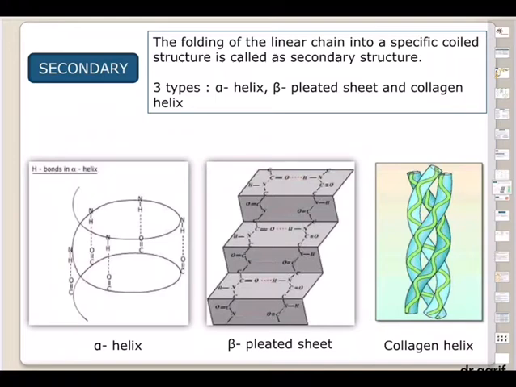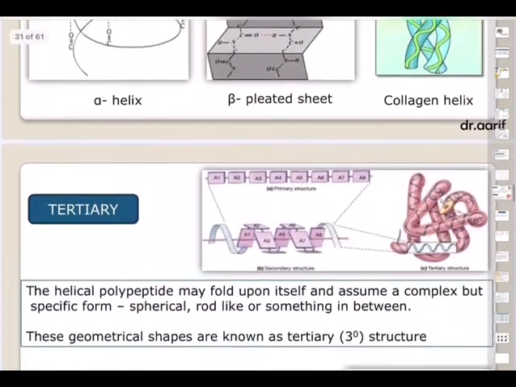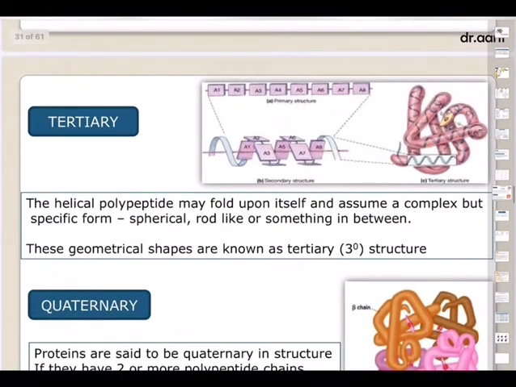This is the development of a new steric relationship of the amino acids present in the linear sequence inside a polypeptide. Secondary structure depends upon hydrogen bonds, as you are seeing. Hydrogen bonds between the C double bond O group of one amino acid and the NH group, the amino group, of the next fourth amino acid. So based on that, these three are there: alpha helix, beta pleated sheet, and collagen helix.